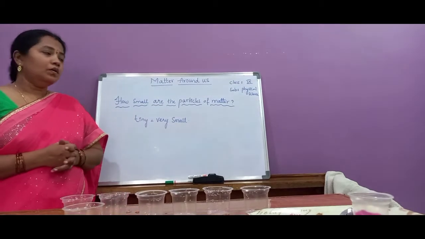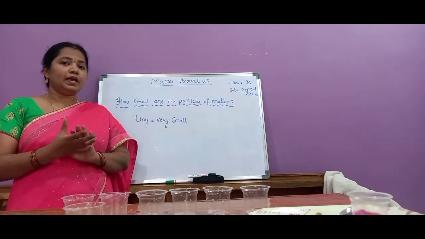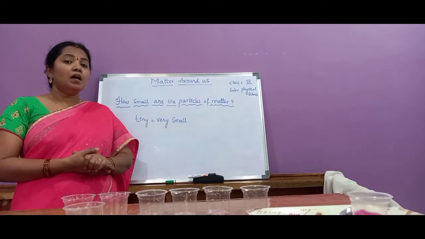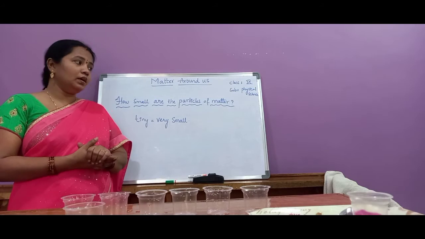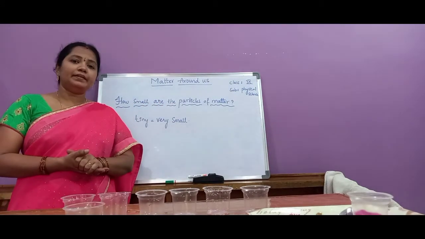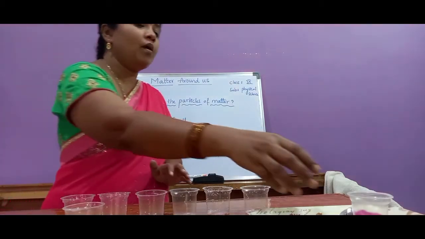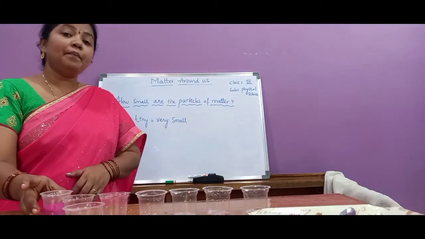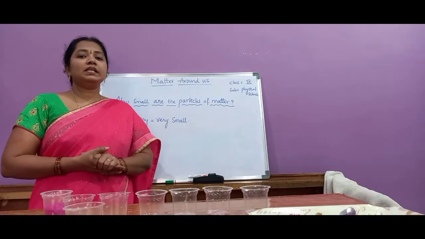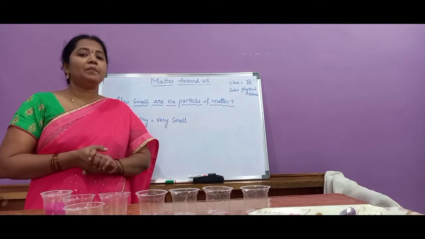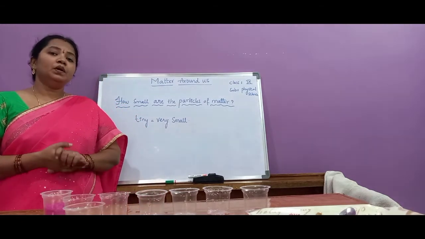Now, what we are discussing in this class: matter is made up of very tiny particles, and how small these particles are. Today in this class we are going to learn how small the particles of matter are through one small activity. This activity should be performed with potassium permanganate crystals. Potassium permanganate crystals look like purple crystals, and when you add one or two crystals to a large volume of water, even that large volume of water turns purple.